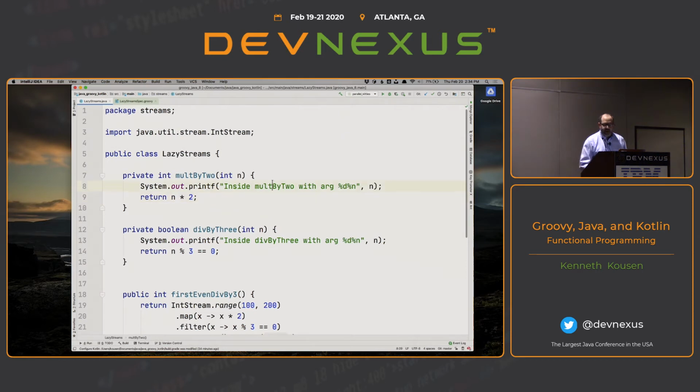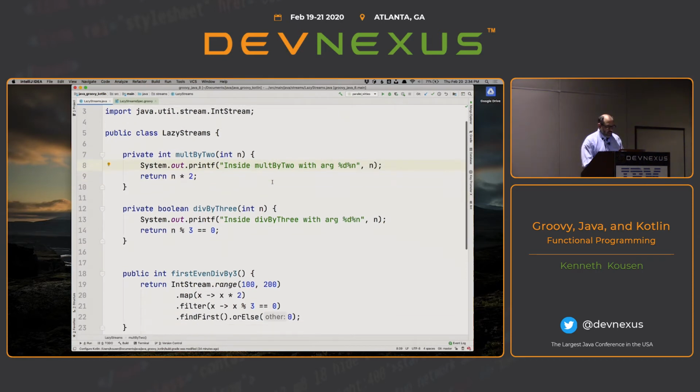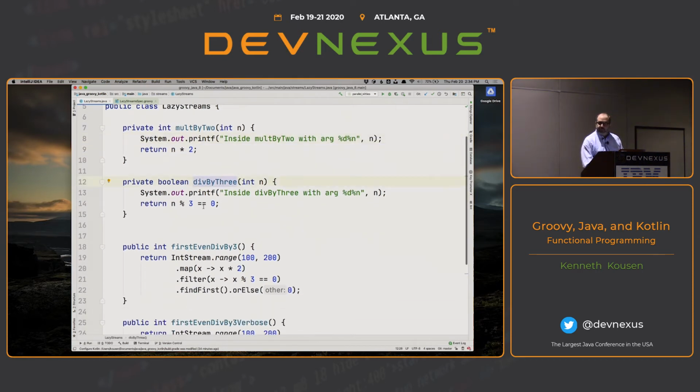But I want to print out that I'm inside it. Likewise, I have a function here that does modulo 3. I said div, but it's really mod 3. And again, I put it here so I could print out that I'm inside it.